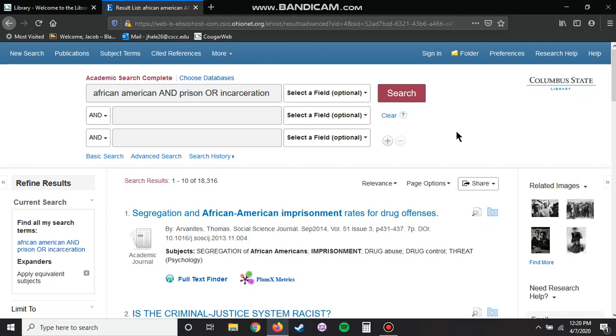So this sort of goes to show that you'll want to play around with the different terms that you use. I could also maybe try people of color. I could do mass incarceration as a term. I could search like criminal justice. I could search arrests. I could search war on drugs. All of those things are going to give me sources that'll probably be useful to me, but are potentially going to yield different search results.